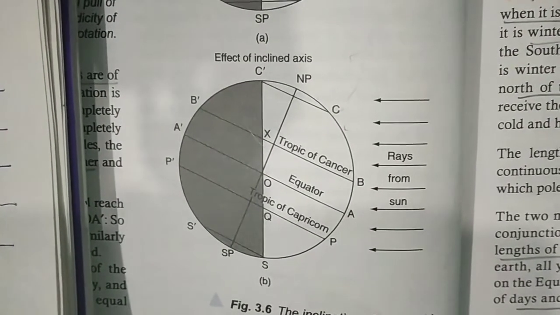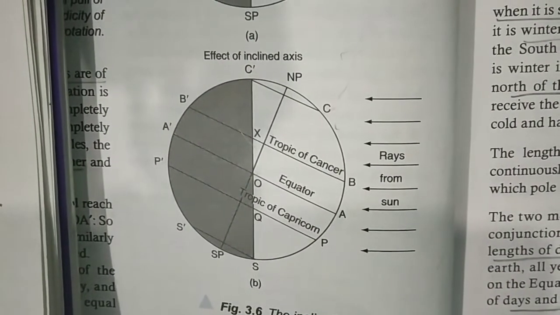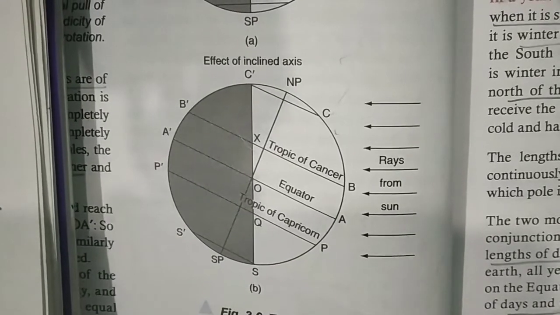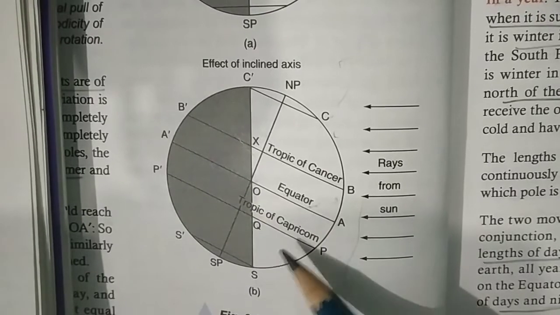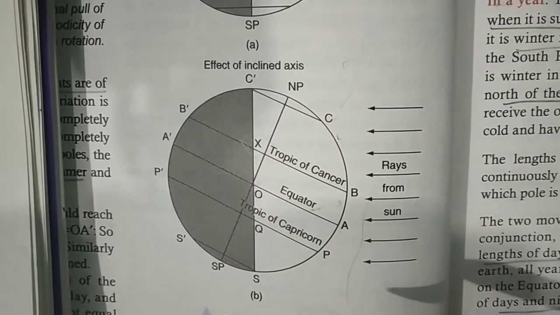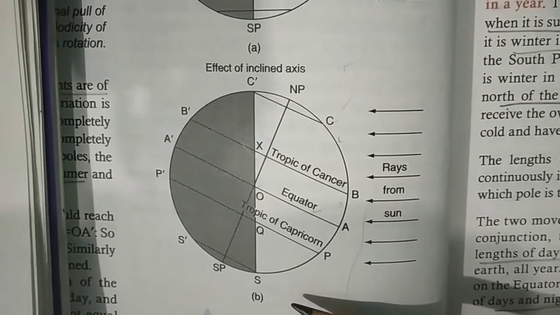Rotation and the inclined axis. The circle of illumination, that is the line that divides the illuminated part of the earth from the dark half, does not extend from pole to pole on an inclined earth. Therefore, the length of the days and nights is not equal.